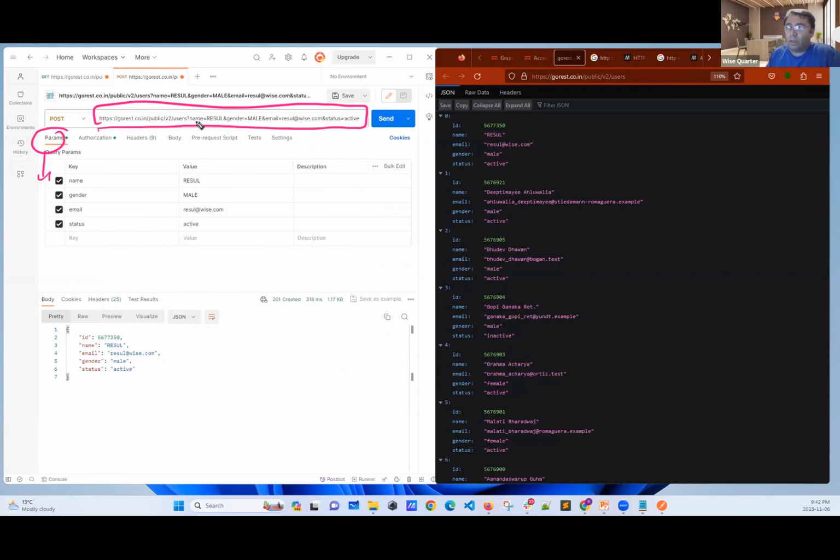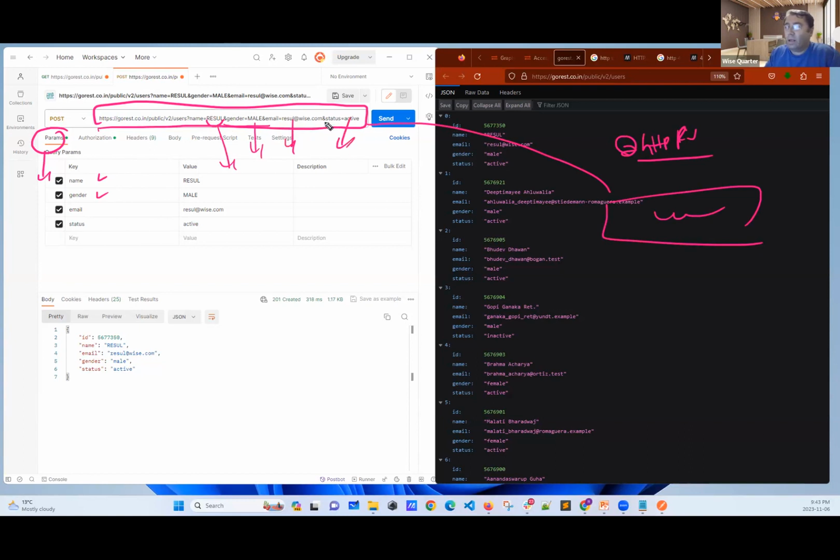When I use parameters, I change the URL. Okay, got it. Which means when I say name, I had to write Resul here. When it was gender, see, I'm changing the URL, which means on the HTTP post method, they said, if you receive this kind of URL, then fetch the name, gender, and then email, and then status, then create the record.